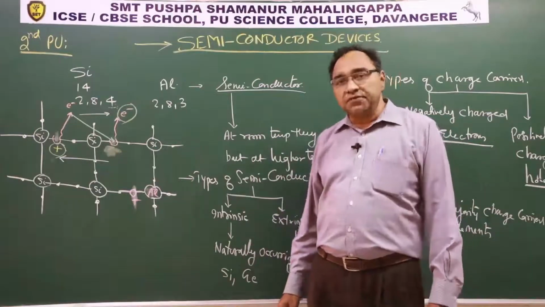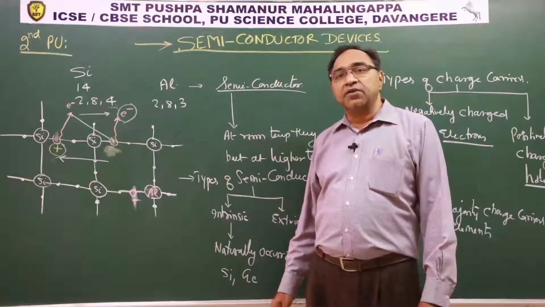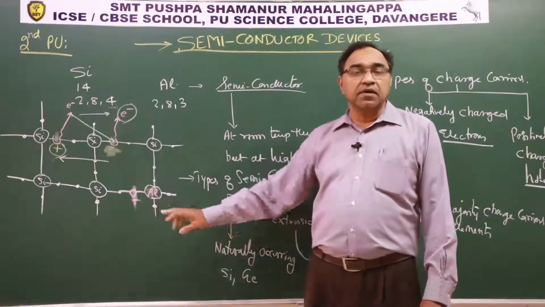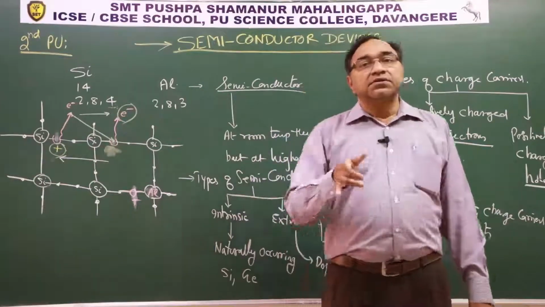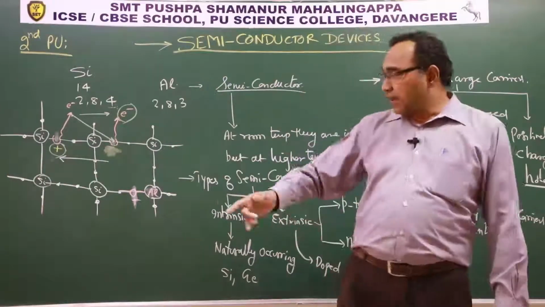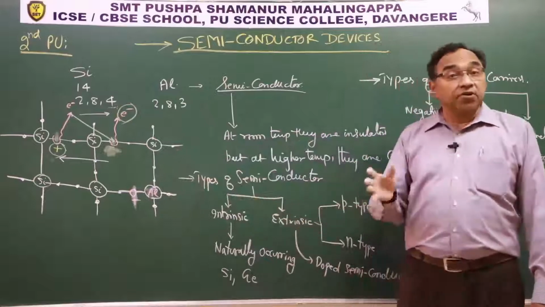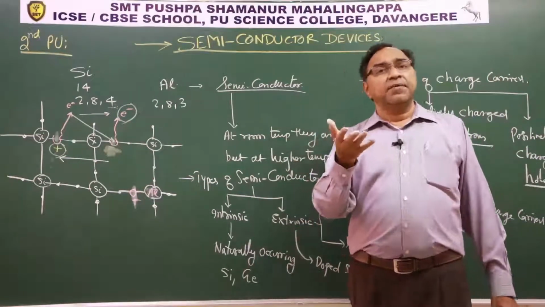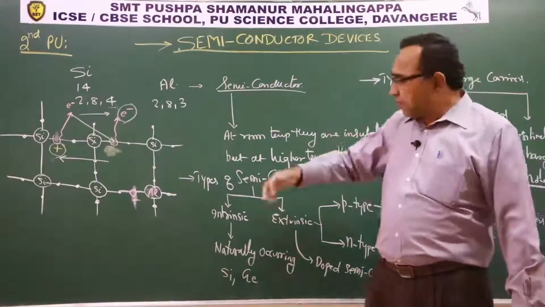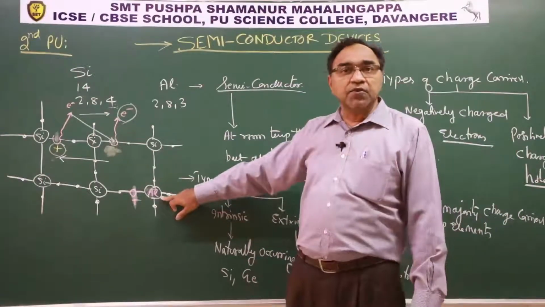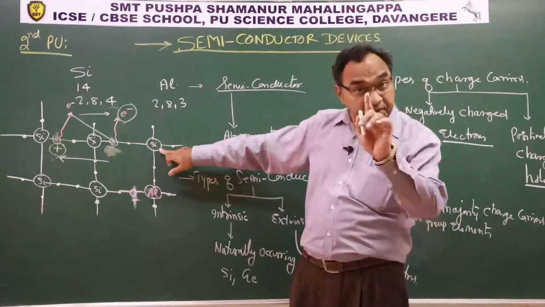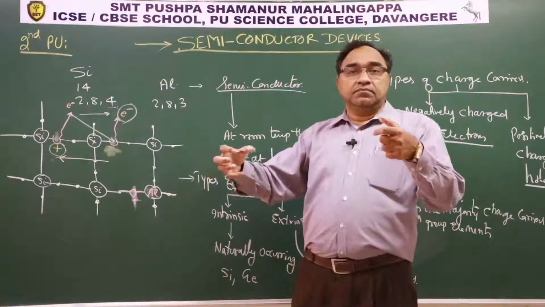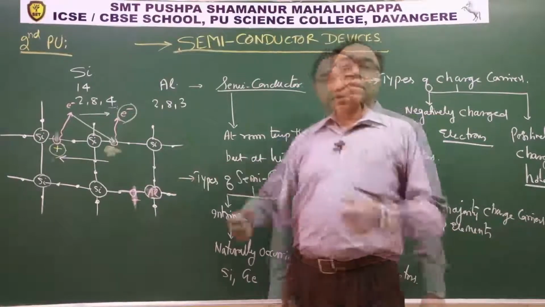Because of this, we are trying to select an impurity atom which will have similar properties as silicon. When we talk of similar properties, what do we mean? For example, the size of the impurity atom should be similar to silicon. Otherwise what happens? It will stand away. It will stand apart from the crowd.